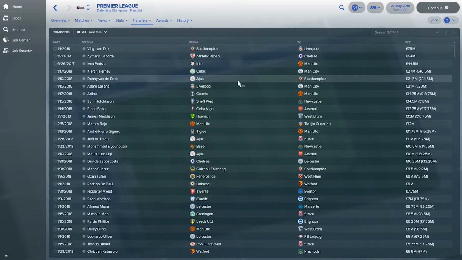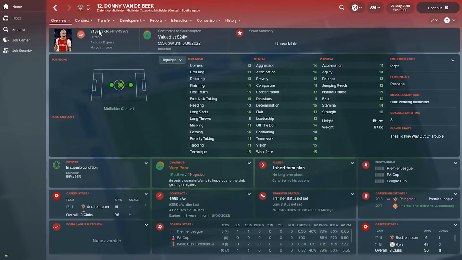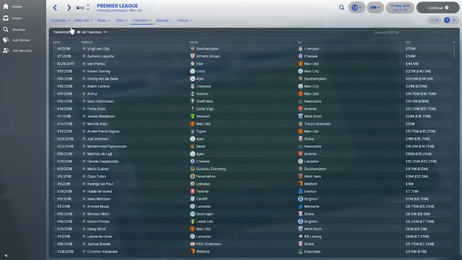Donny van de Beek from Ajax has joined Southampton. Donny van de Beek is an all-round midfielder from the Netherlands, apparently with quite good stats, and he's very young at 21, so good for Southampton. Unfortunately, if I'm not mistaken, they are going down to the Championship.